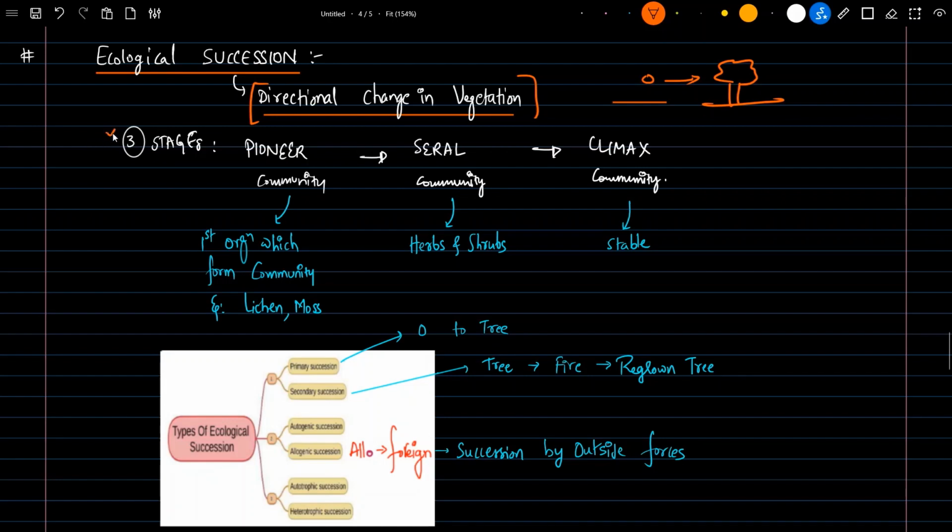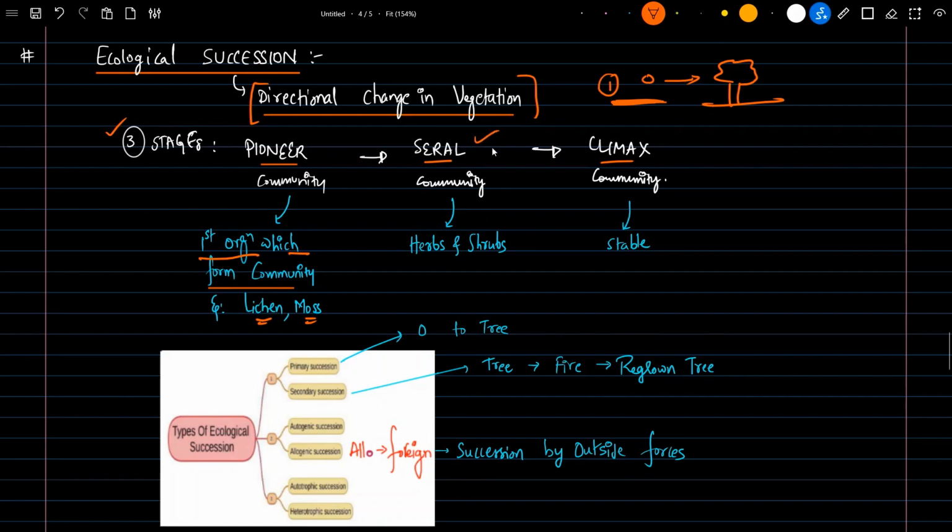It has majorly three stages: pioneer community, seral community, climax community. Pioneer community means the first organisms which form a community. As I told you earlier, when there is a barren land, there will be nothing. But because of some activity, there will be a first organism that will be living and forming a community on this barren land. For example, we can say lichens and mosses, simply small plants.